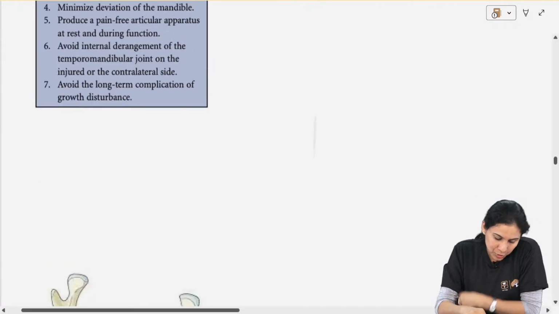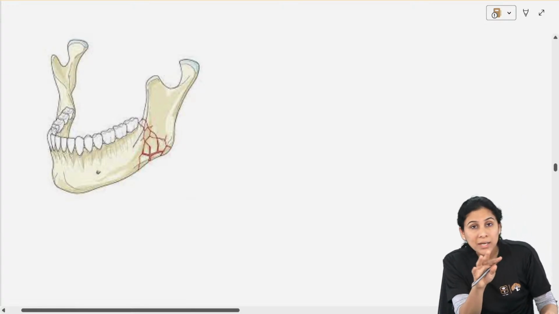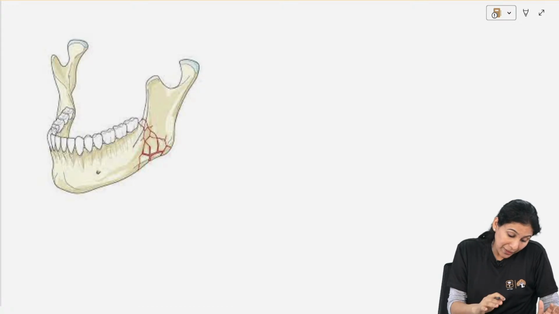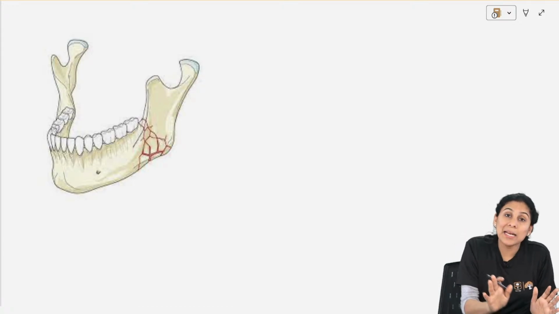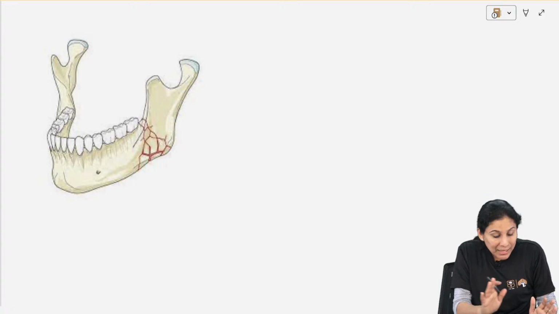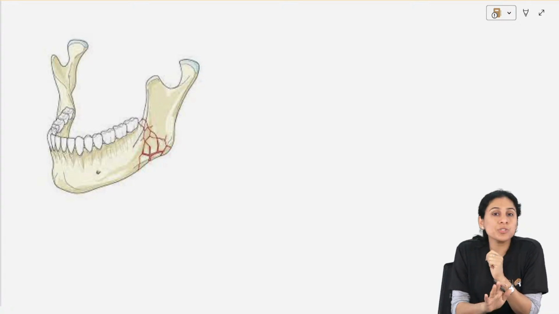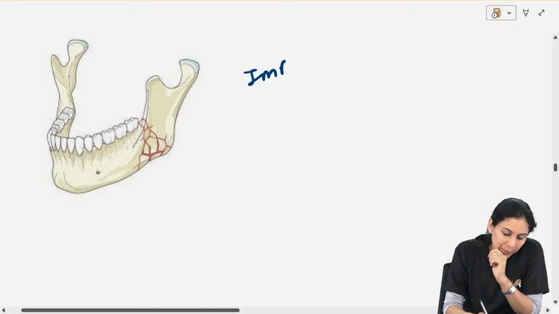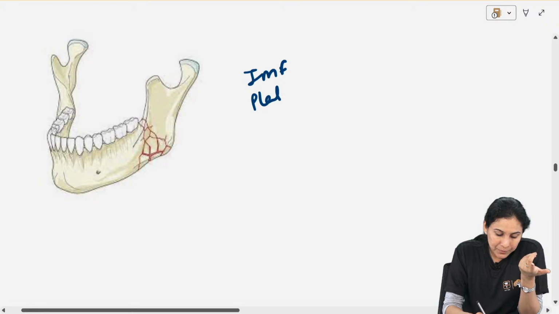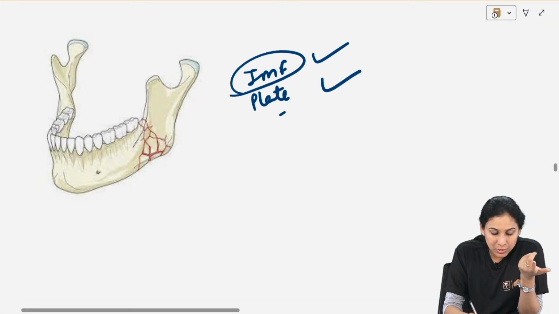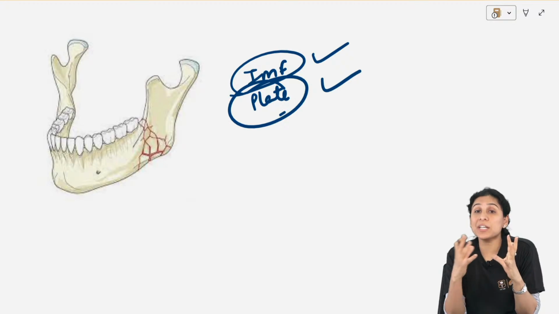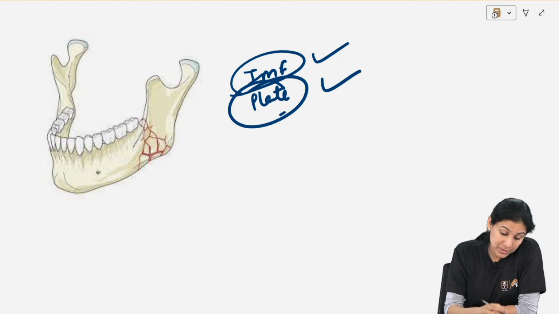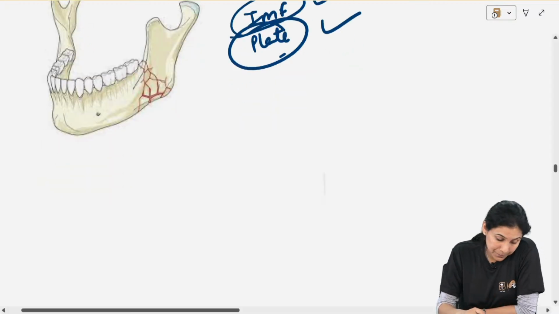Now I will ask you, I will show you some images. What kind of a fracture is this? It's a comminuted fracture where the pieces are still intact. They are attached to the periosteum. They are almost in their place. Only there is a crack. Okay? You can do IMF or you can put a plate. IMF is also correct. Plate is also correct. Now when the examiner says comminuted fracture, वो define नहीं करता है क्या ऐसा combination है. So I'm giving you all the examples. यहाँ पे you can do both things.